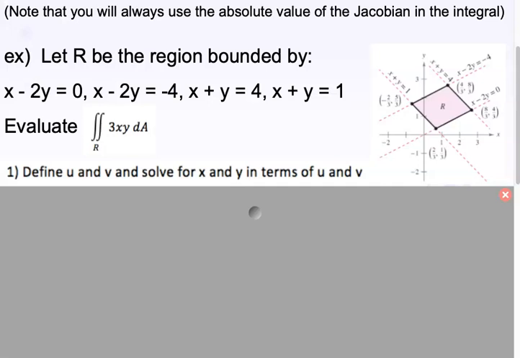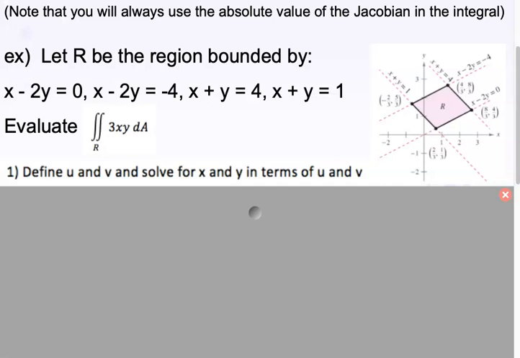All right. Most often, you will see uv substitution when you have to find areas of regions that would be a real pain to do in terms of x and y. Like this parallelogram, it's definitely a parallelogram.